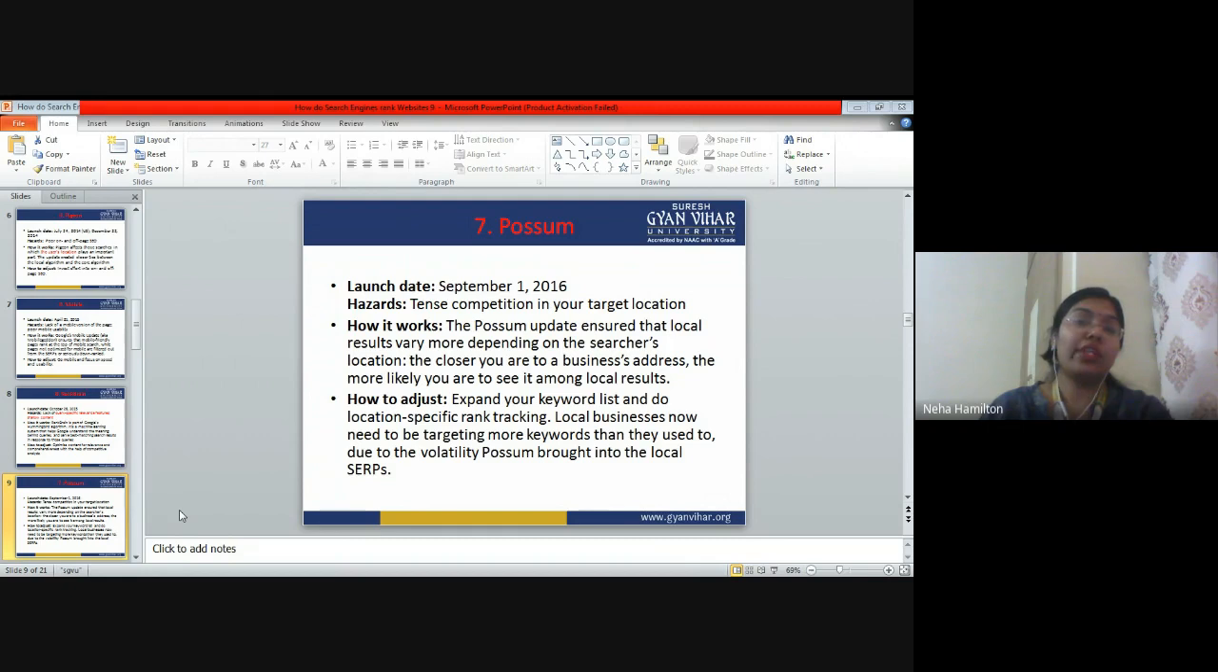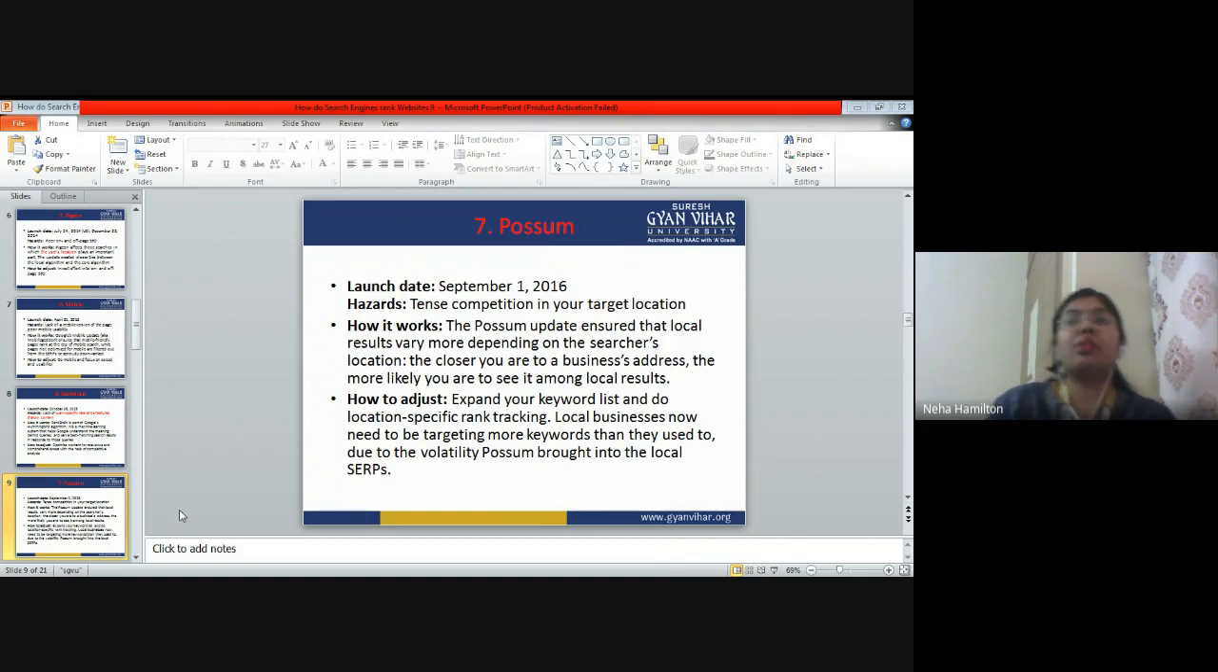So what is the launch date of POSUM? The launch date of POSUM was 1st of September 2016. What are the hazards? Tense competition in your target location. The POSUM update ensured that local results vary more depending on the searcher's location. The closer you are to a business address, the more likely you are to see it among the local results, right? So the work of POSUM is to work specific to the target location, right?